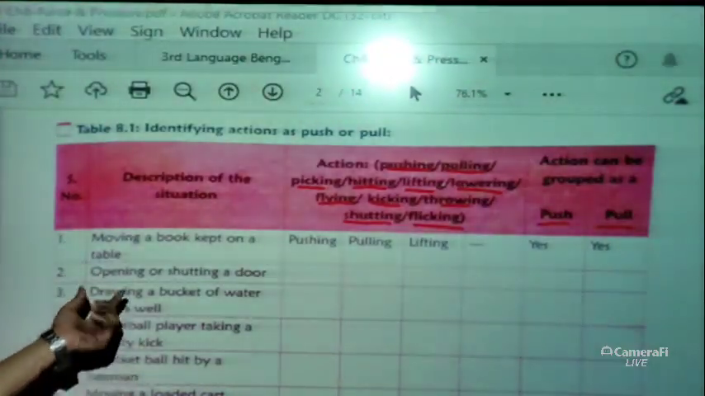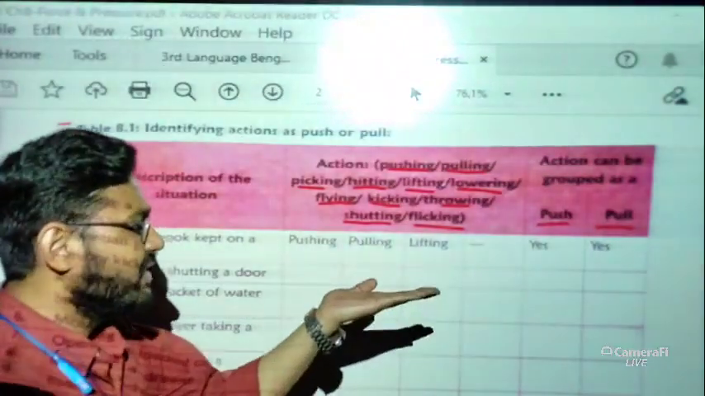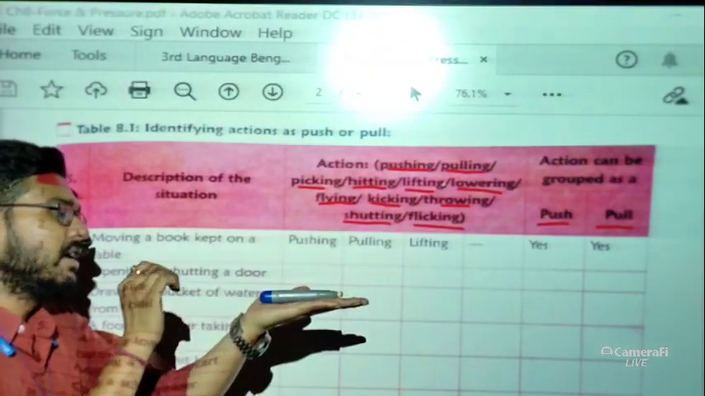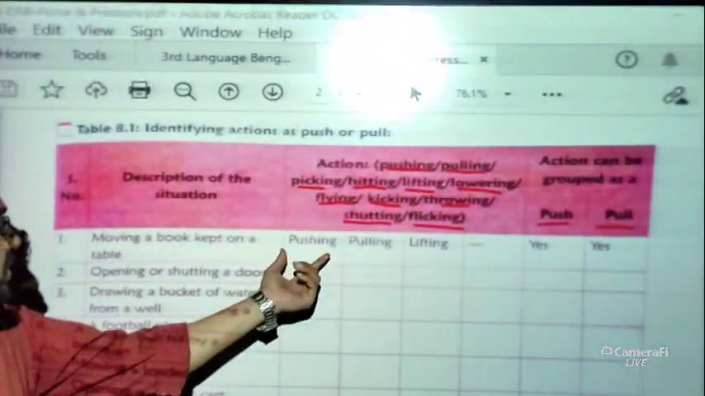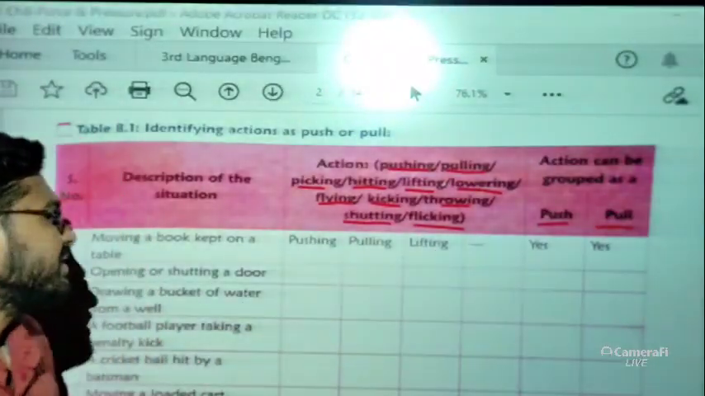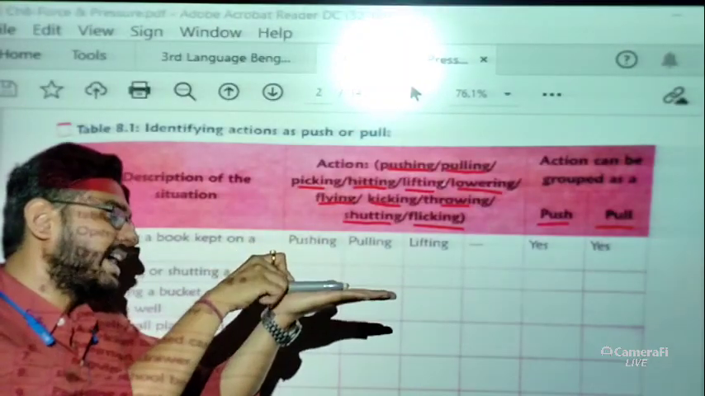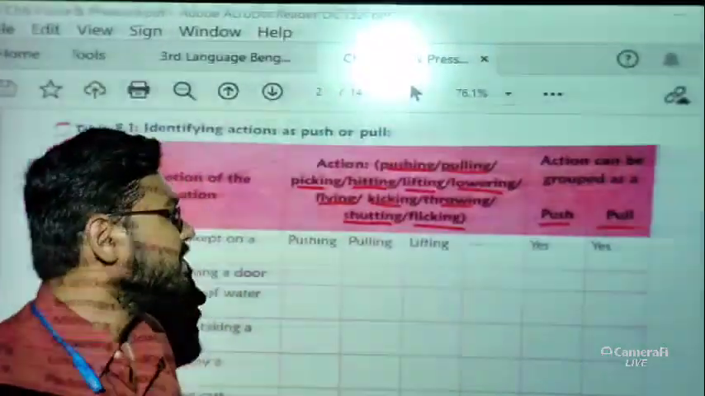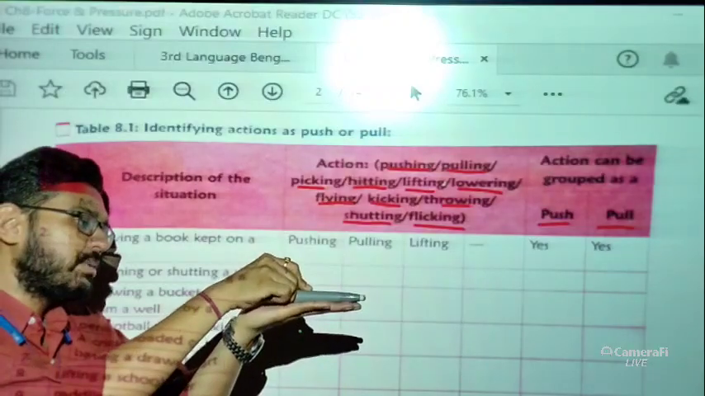Now one is done for you, just have a look. Moving a book kept on a table. If a book is kept on a table, or if I keep this pen like this, and I move the pen from one position to another position, it is obviously a pushing. Okay. Pushing, pulling, lifting, all these things are there. If the pen is there, I can push the pen, I can pull the pen, I can lift the pen. So all the possibilities are there. Now whether it is a push or pull, two types of things are there. I can push the pen at a time, or next time I can pull the pen.